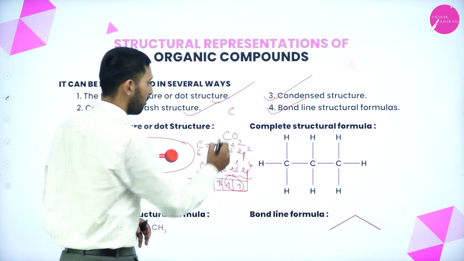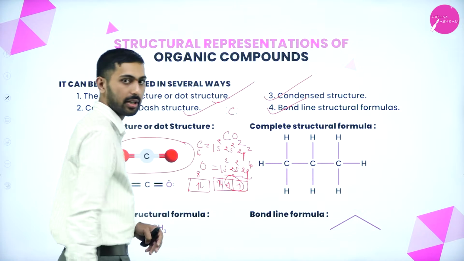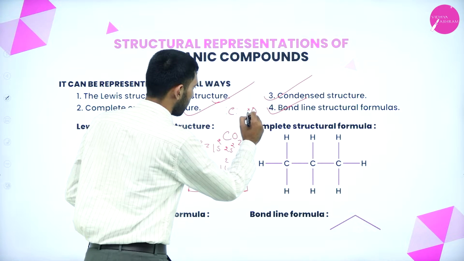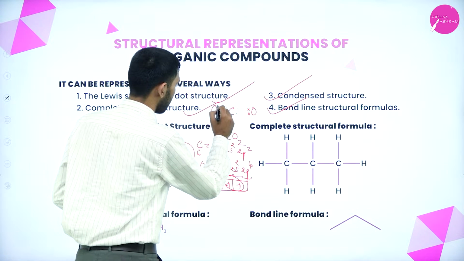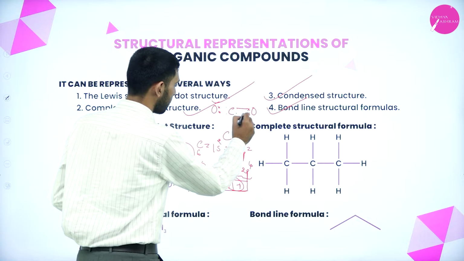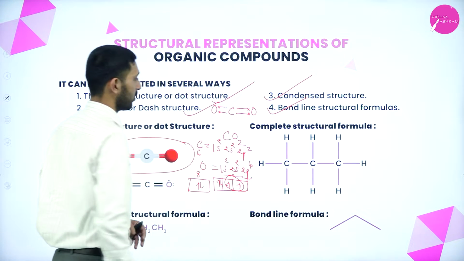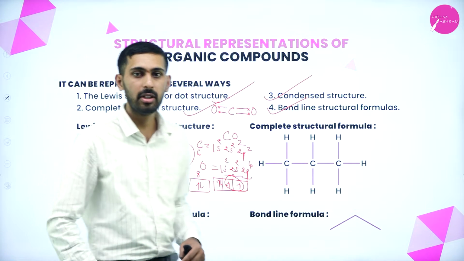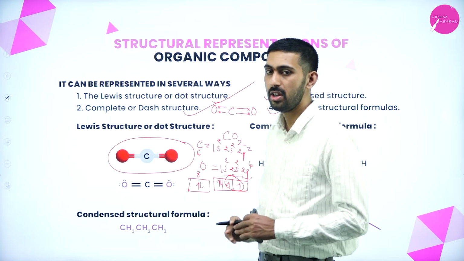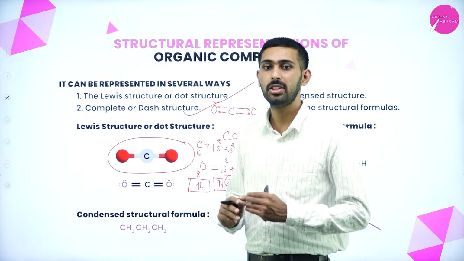Carbon's valency is 4, correct? Next, oxygen. So we should write like this. This is the dot structure of carbon dioxide, the structural representation of carbon dioxide in Lewis dot structure.